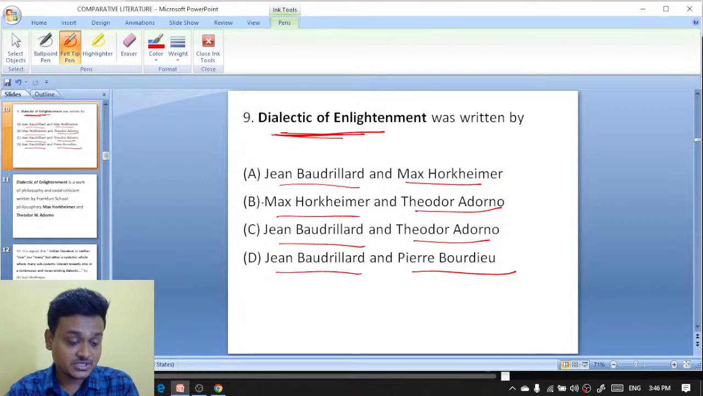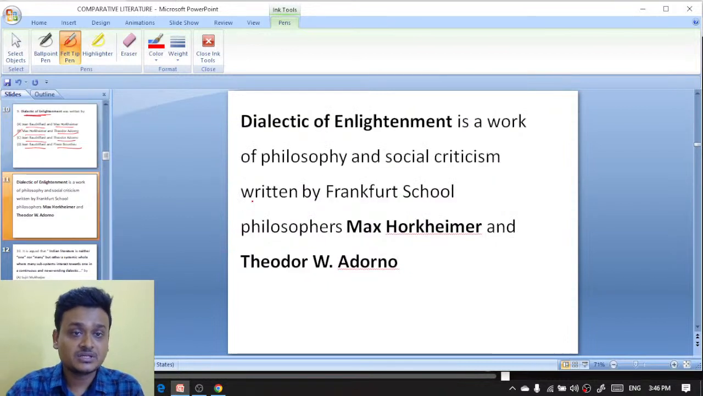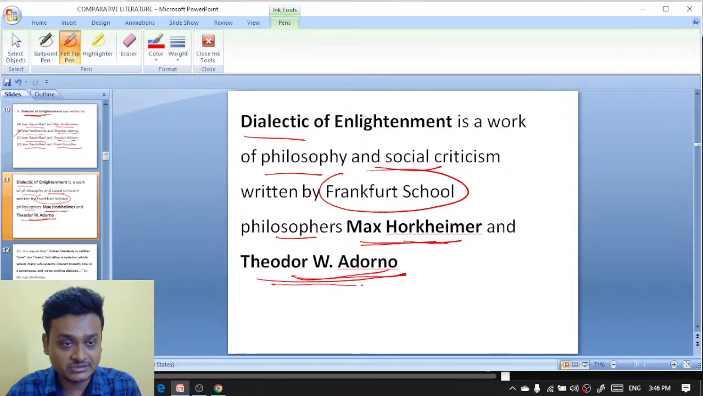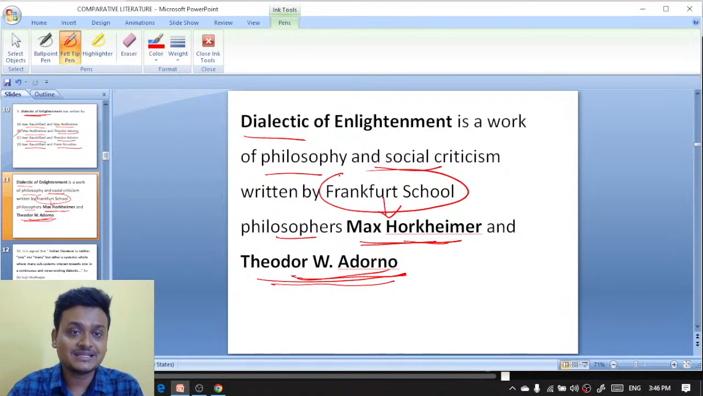So it is Max Horkheimer and Theodore Adorno who wrote Dialectic of Enlightenment, and it is actually a work of philosophy and social criticism by the Frankfurt School of Philosophers. Who are they? They are Max Horkheimer and Theodore Adorno, the Frankfurt School of Philosophers. They collaboratively wrote Dialectic of Enlightenment.